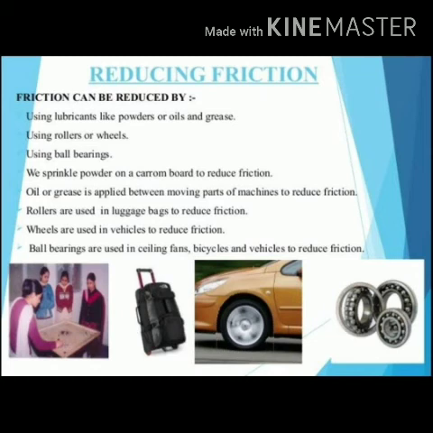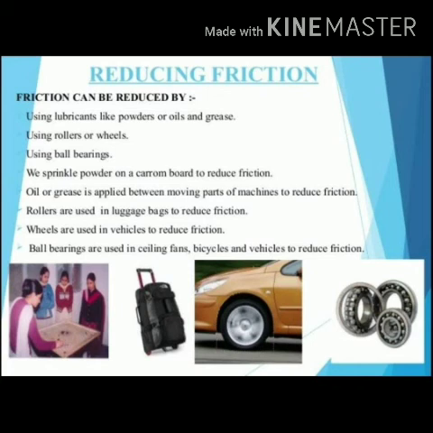In the same manner, what else can we do? You have one more example. Whenever we play carrom board and we have to reduce friction, what we do is put fine powder, so that our coins will move smoothly on it. Okay. Another method is, friction can be reduced by using wheels to move objects.